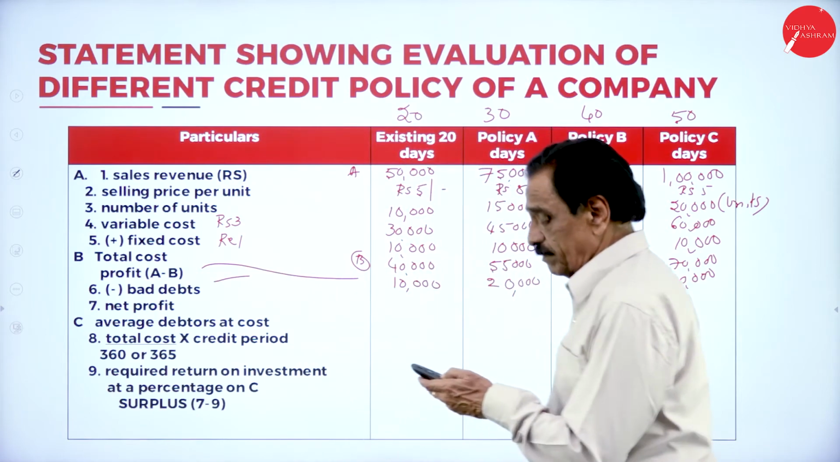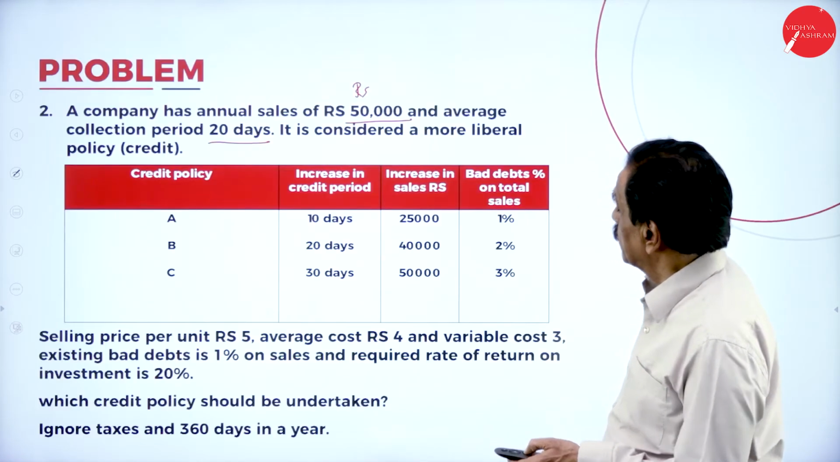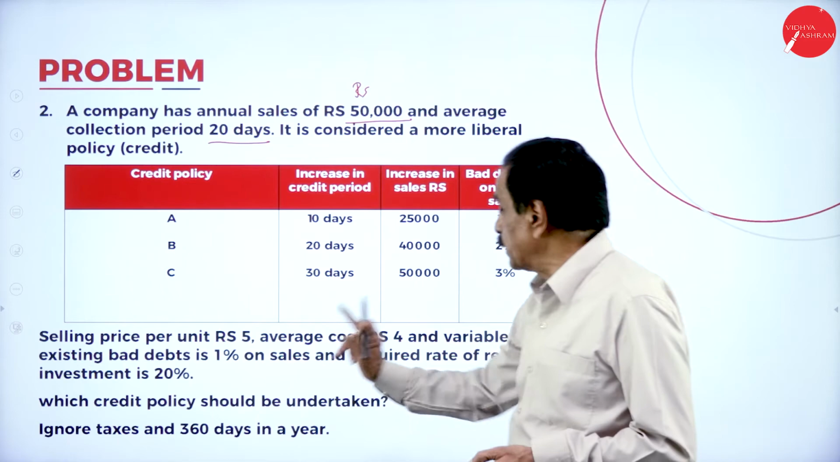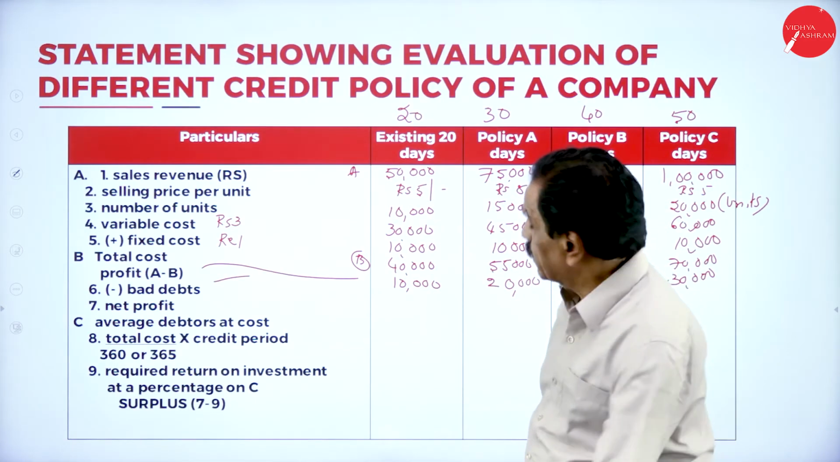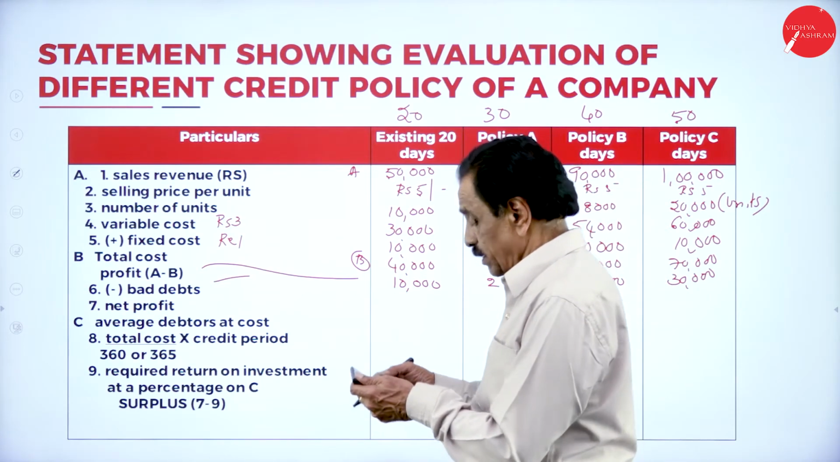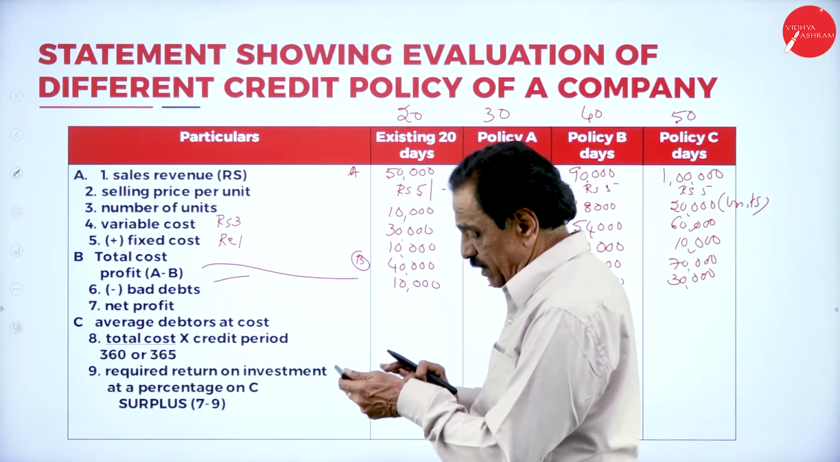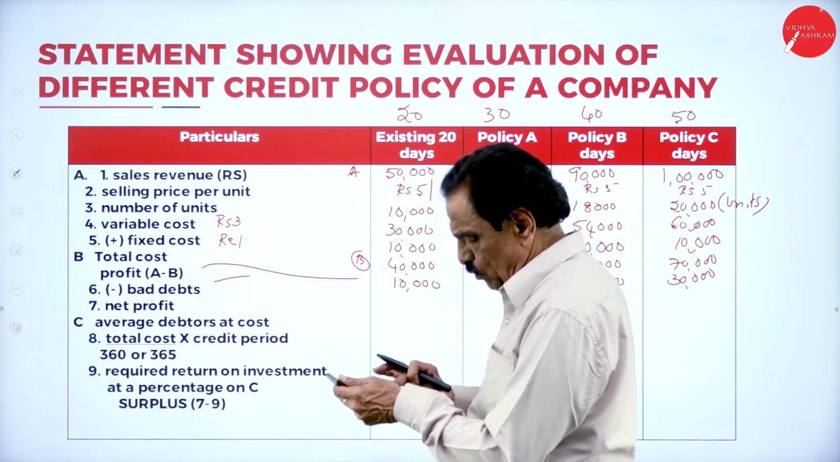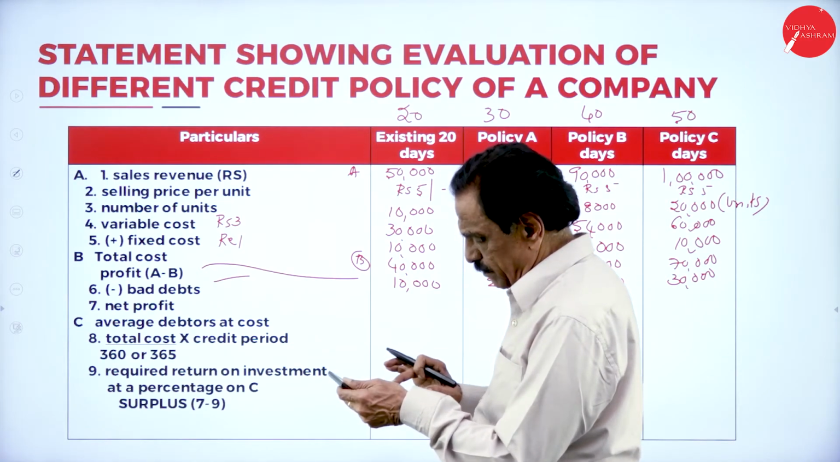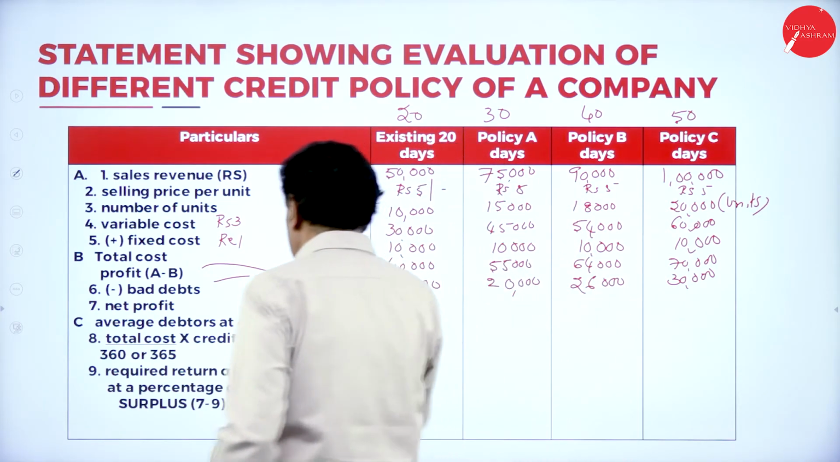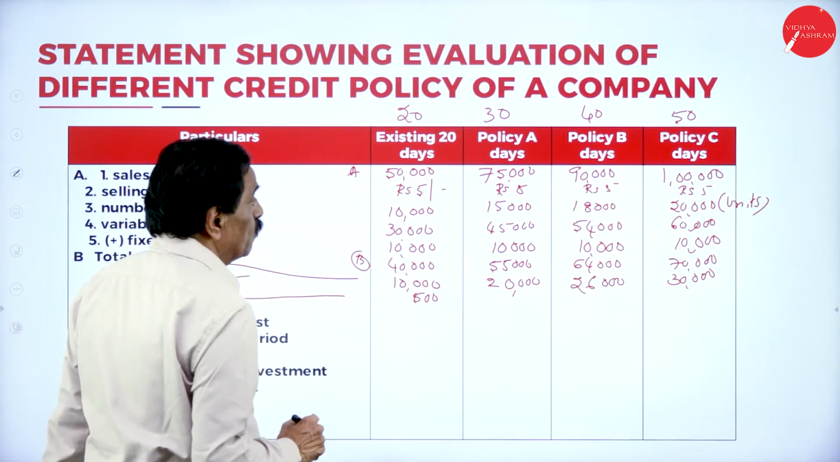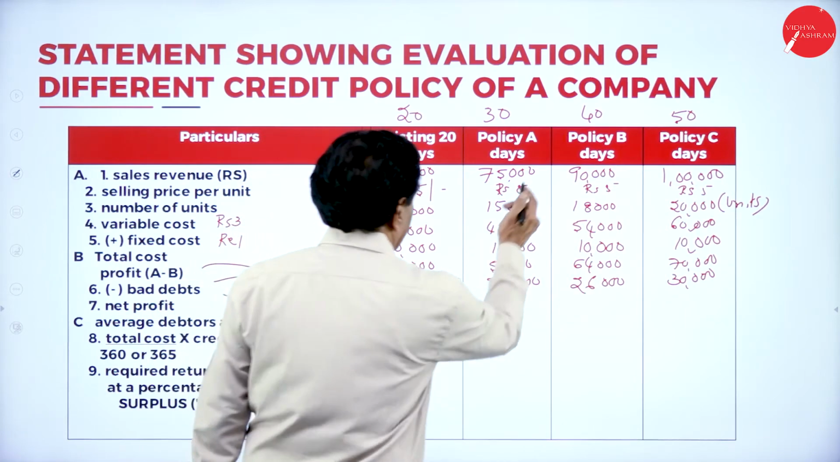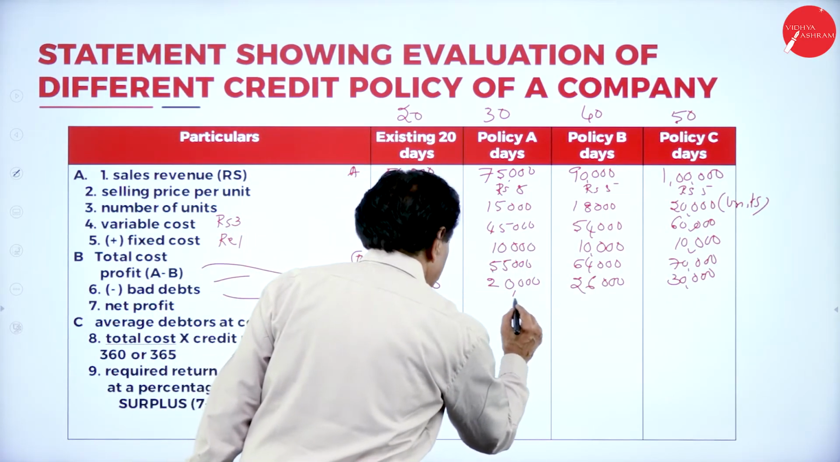existing bad debt, existing 1% on sales. So 50,000 bad debt, 50,000 into 1 divided by 100, 500. Your bad debt is 500. So 1% of 75,000 is 750.